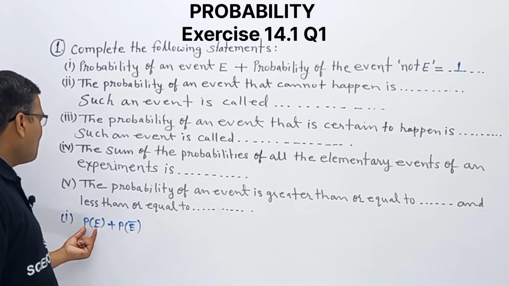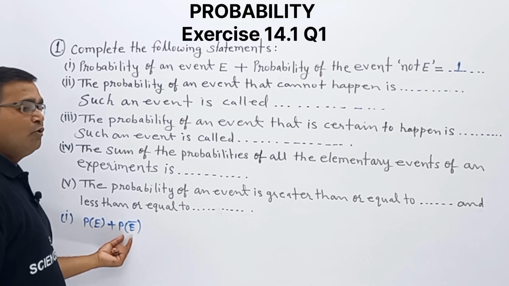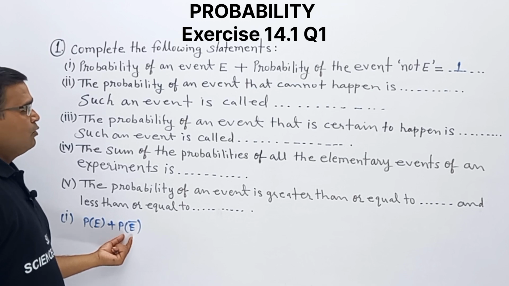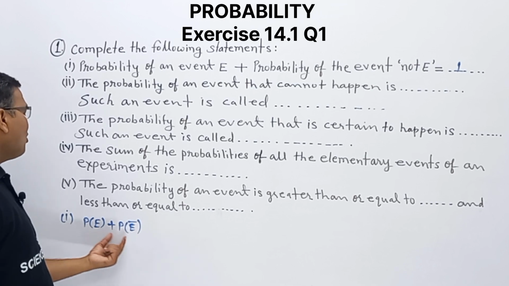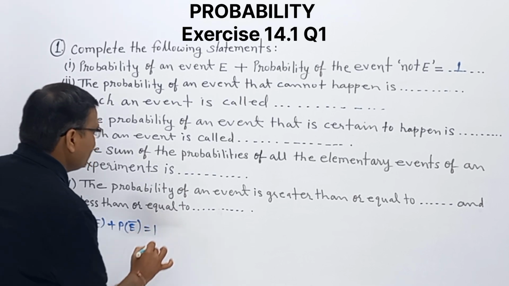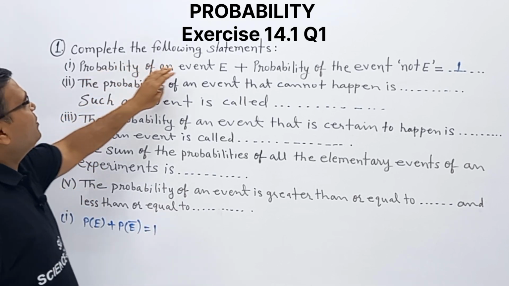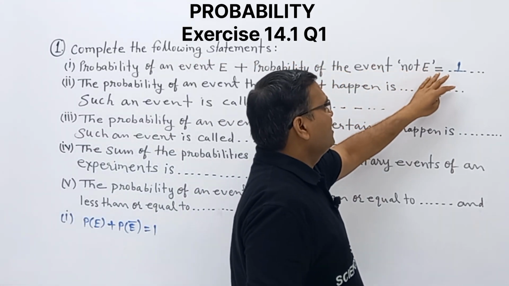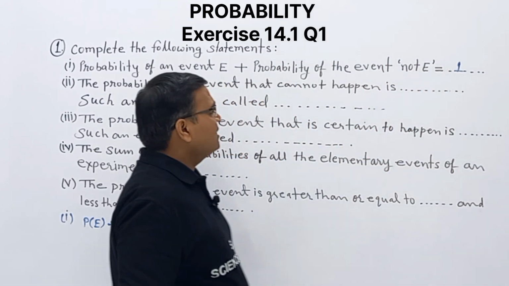P of E is the probability of event E, and P of not E means the probability of event not E. Clear? And the sum of both will be 1. So what we will fill? Probability of event E plus probability of event not E. It means the sum of both will be 1. Clear?